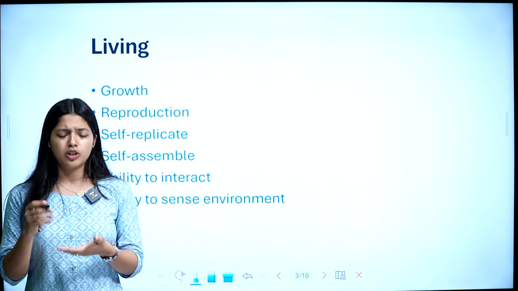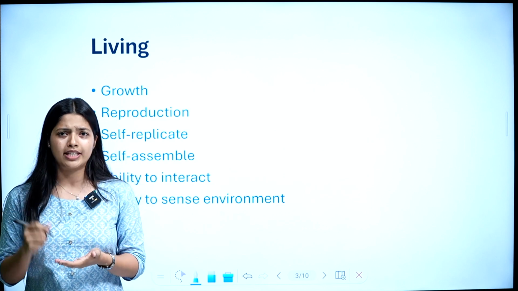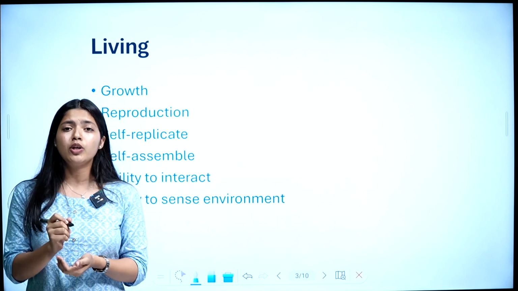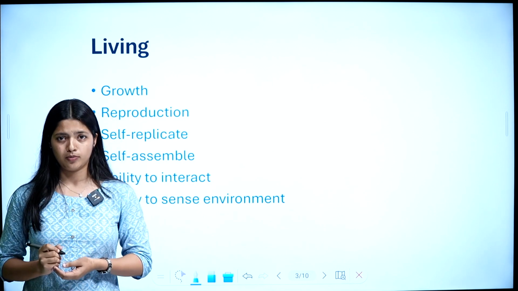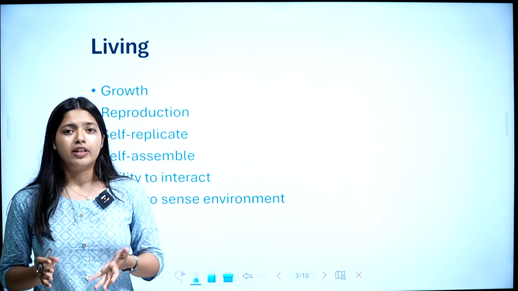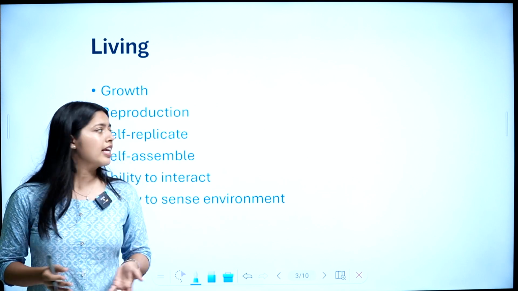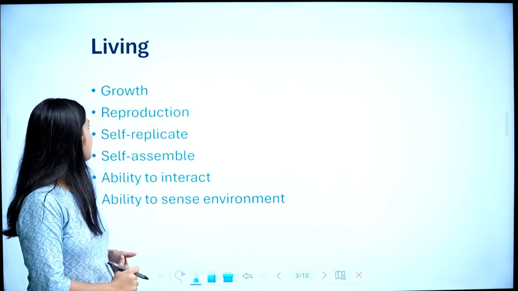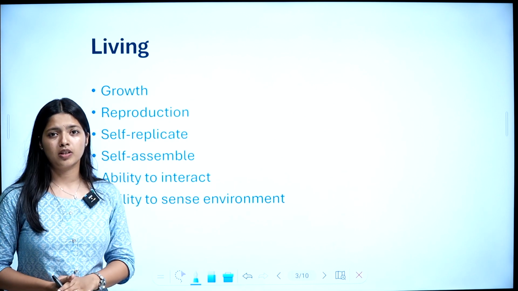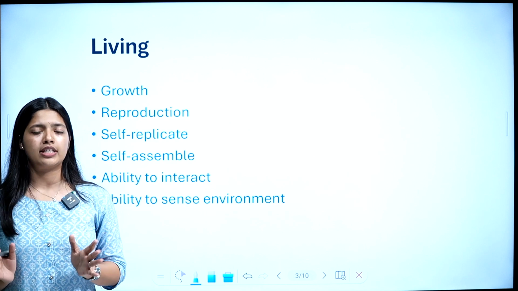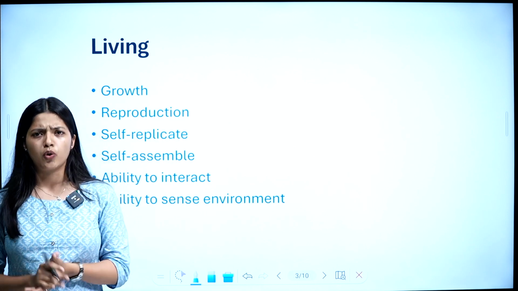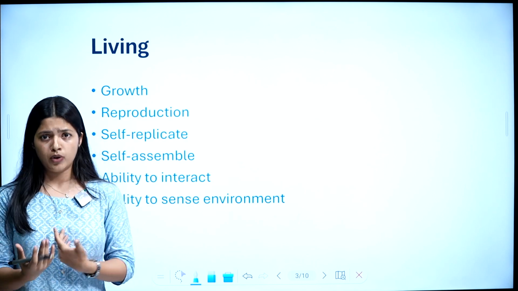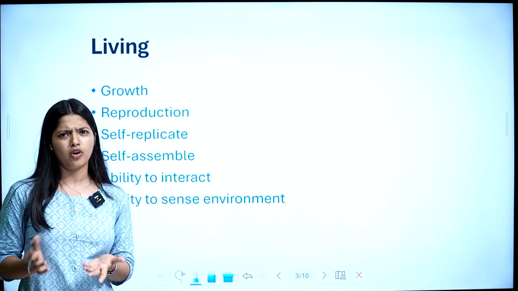Some features come into your mind when I say some are living and some are non-living. I want you to note down those points, some features that living organisms possess. If you want, you can pause the video and note those features down. So I hope you have done that. Let me explain some features of living organisms. First one is growth. Growth is a feature of living organisms. Think about it. Can living organisms grow? Yes. We human beings can grow. So obviously living organisms can grow.